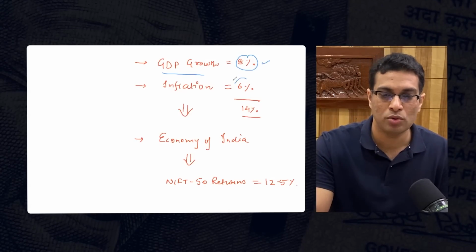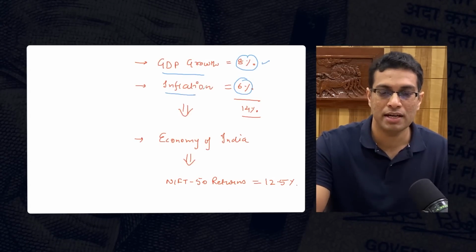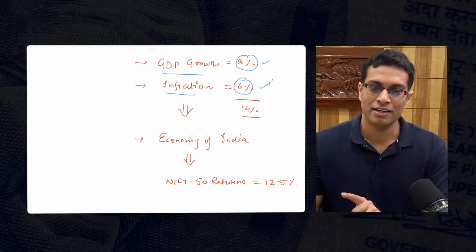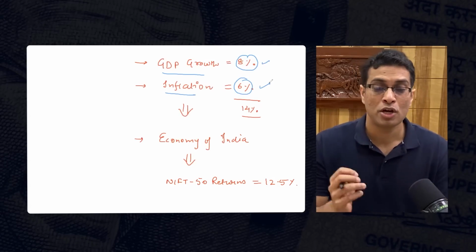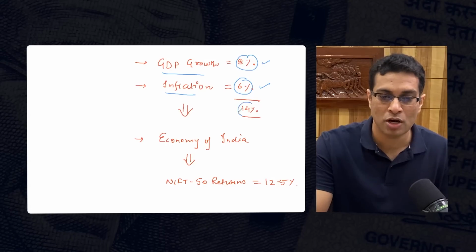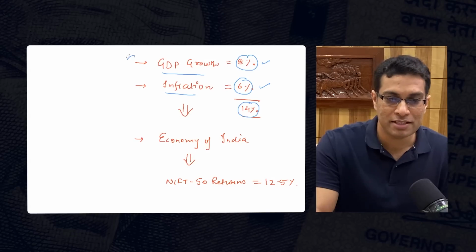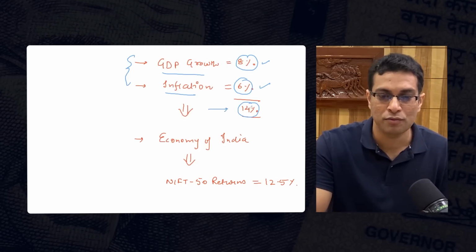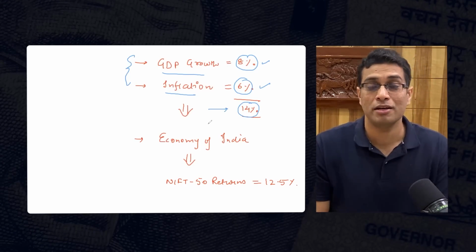Second key point that you need to know is that the inflation in India is roughly 6%. Why have I taken inflation? I will explain it to you in a minute. So if you add both these numbers, it comes out to be 14%. So let me first and foremost explain why this 14% including inflation attributes to growth.